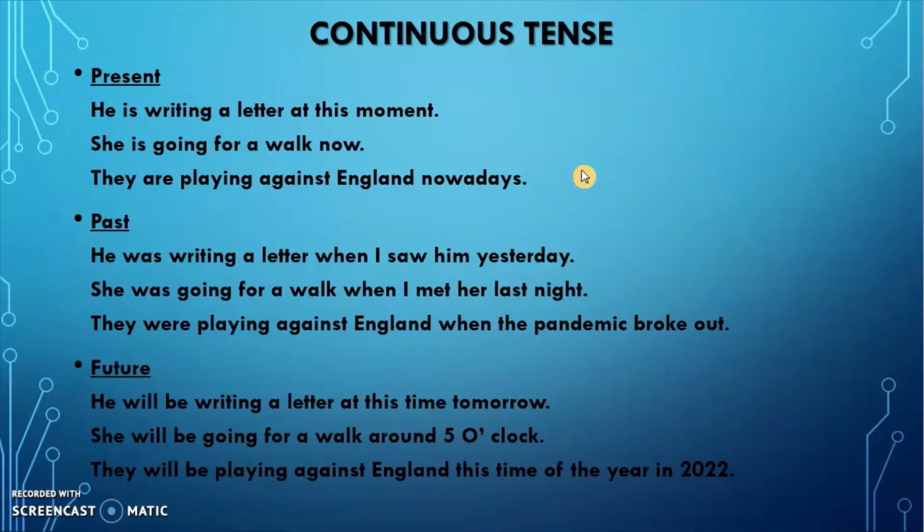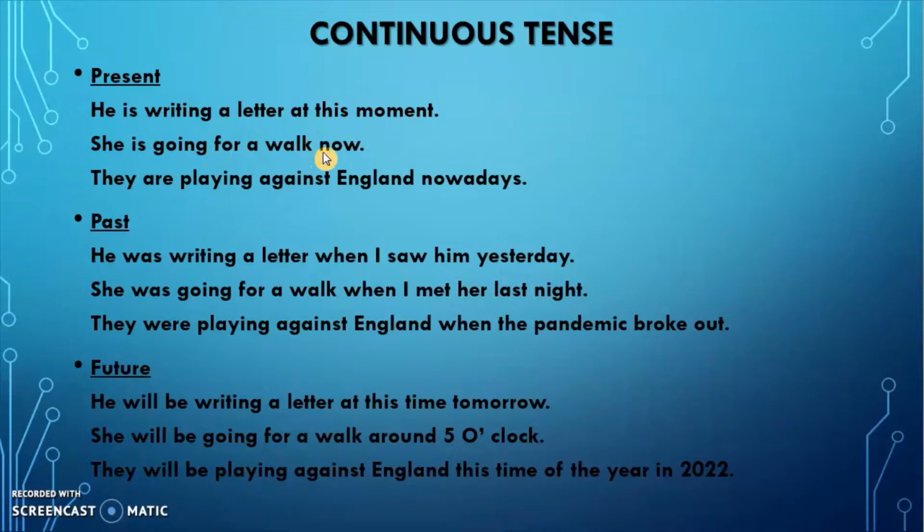अब इसी कंटिन्यूअस के आप एग्जांपल्स देख लें. प्रेजेंट, पास्ट एंड फ्यूचर कंटिन्यूअस. In present continuous, I told you the structure is going to be is, am, are plus ing. So he is writing a letter at this moment. At this moment tells you that this is happening at the moment right now. So यहाँ आप present continuous लगाएंगे.